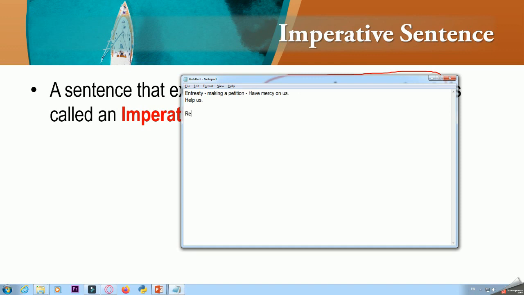Also, imperative sentences can be made to place requests to people, like, please help me in doing my homework. This is request. And last of all, we have command.